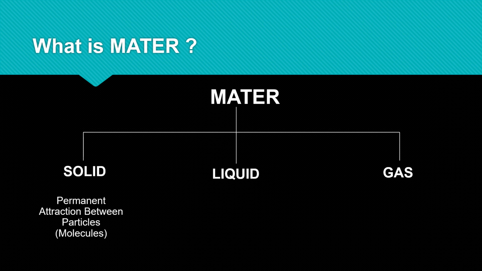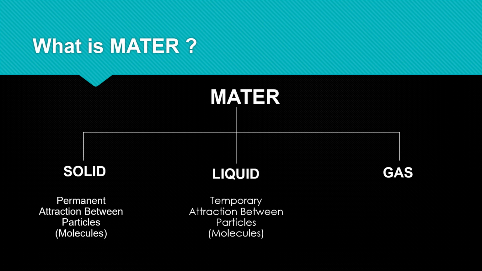Solid has a permanent attraction between particles, and rigid particles locked into one place. Therefore, it has a fixed volume and shape, and particles in the solid state cannot move or slide past one another. Liquid has temporary attraction between particles, and these particles can move or slide past one another.